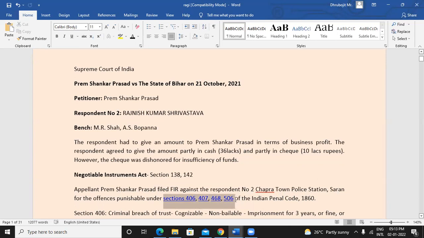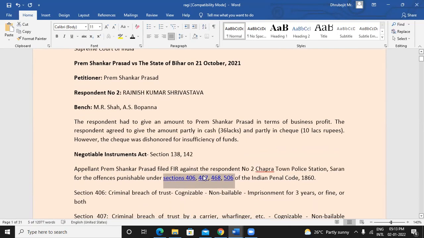Okay, so the case was filed under all these sections as well: section 406, 407, 468 and 506 of IPC. Now, the Indian Penal Code, if you look at the legislation, provides for the definition of different crimes. It provides for punishment. But when the situation actually takes place, we need to know the details on how we should be approaching the court, right? So where do we get the details, like the procedural part, the process, how to approach the court, which court to go to? Yes, we get it in CrPC, right?